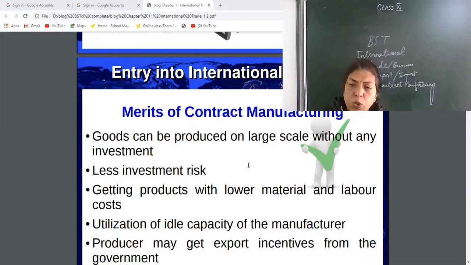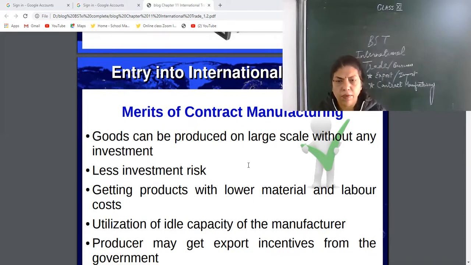Getting products with lower material and labor cost. See, India is famous in outsourcing and providing software services because we have this facility at lower labor cost. The cost is generally less. Utilization of idle capacity of the manufacturer.